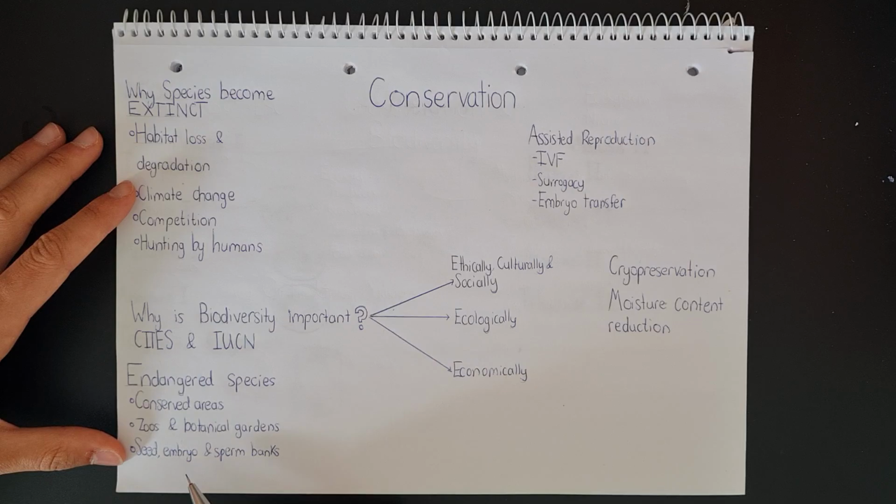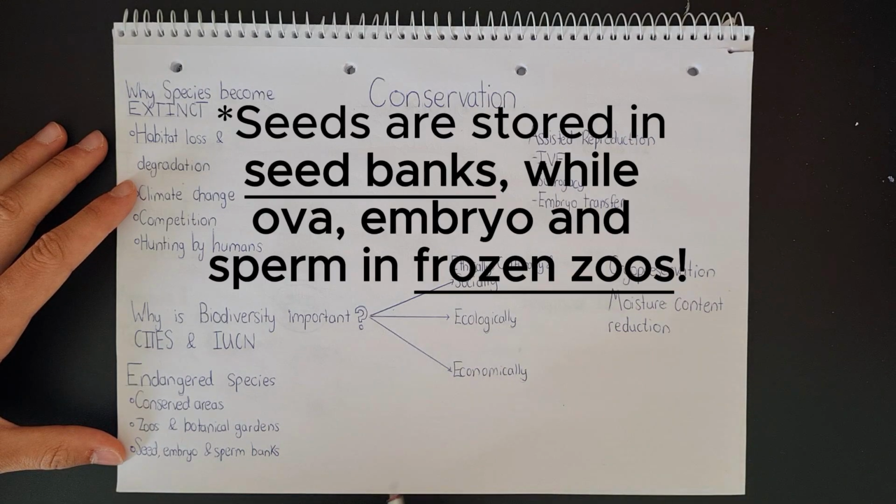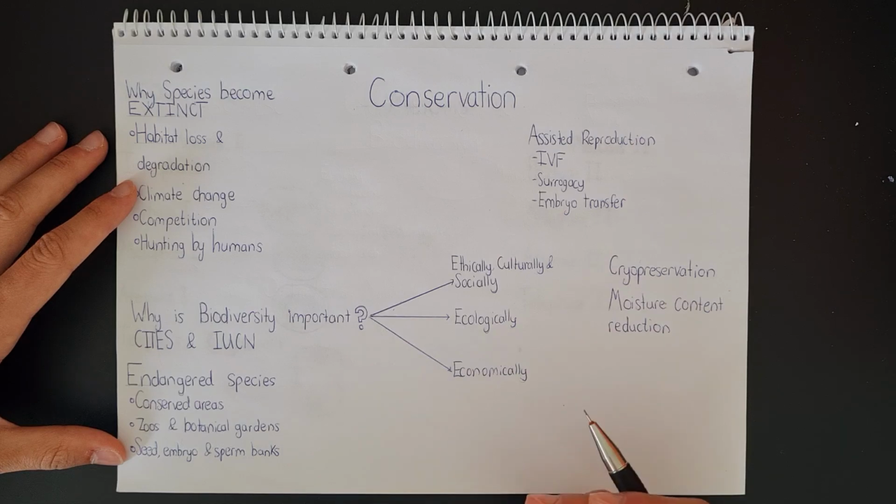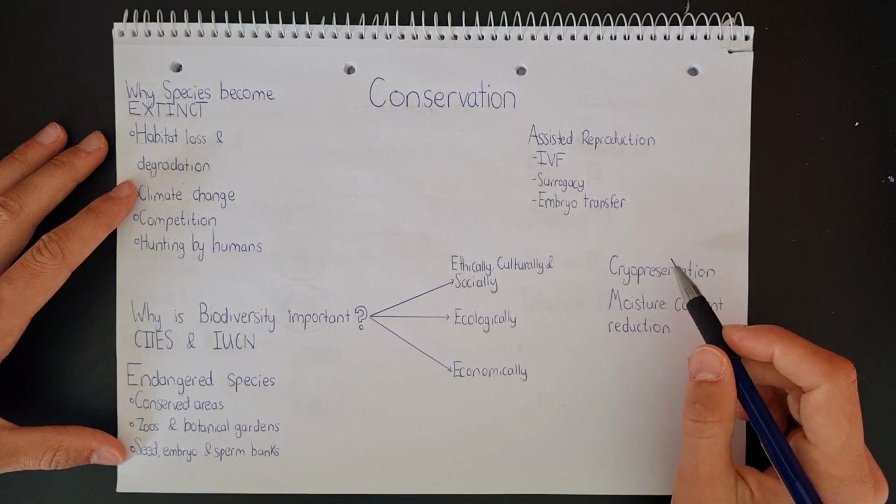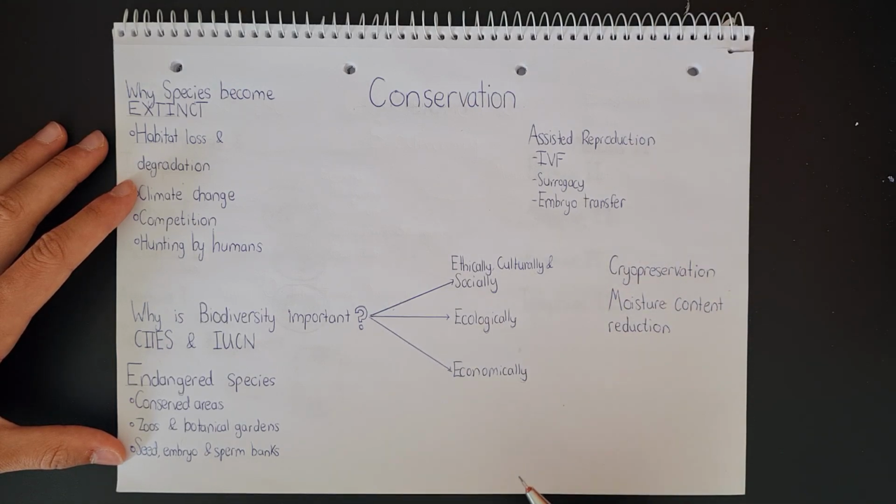We also have seed, embryo, and sperm banks. The embryo and sperm banks are called frozen zoos. This is where the seeds, embryos, and sperm will be frozen and preserved for use at a later date. For embryo, sperm, and ova, we can do cryopreservation, which is where we store them in liquid nitrogen at negative 196 degrees Celsius.